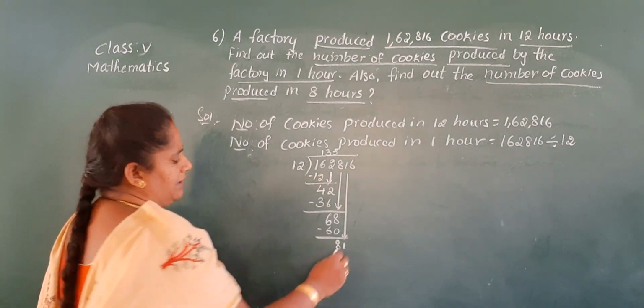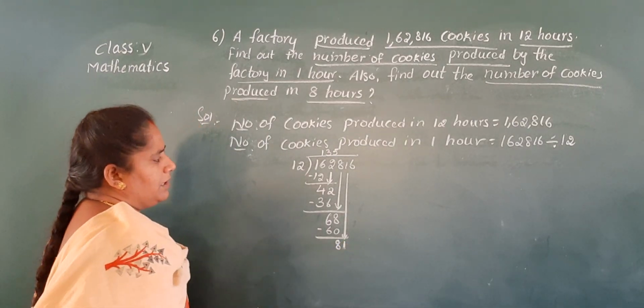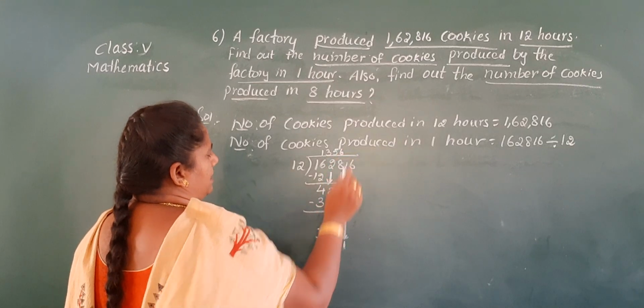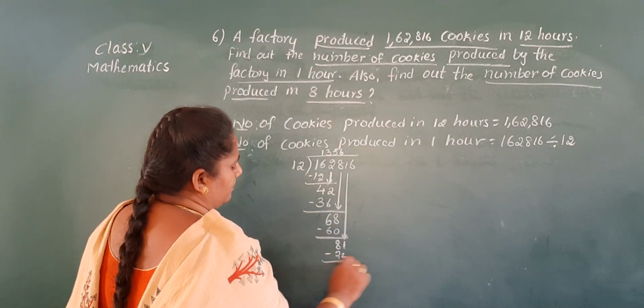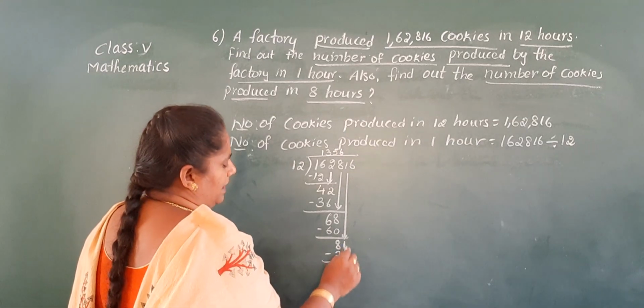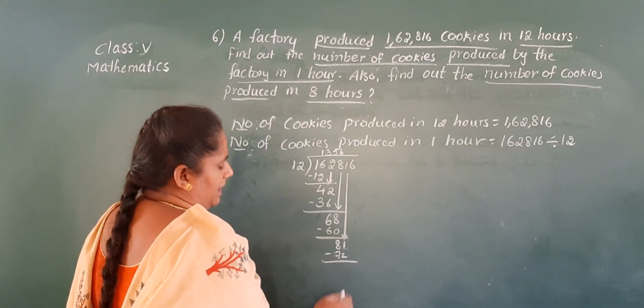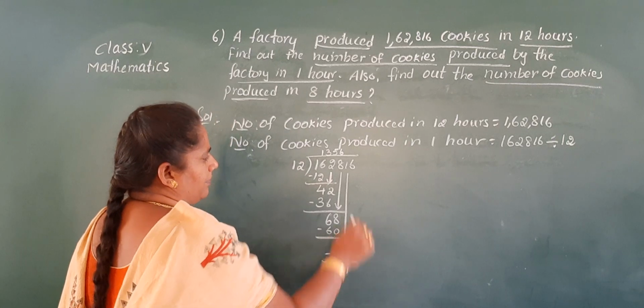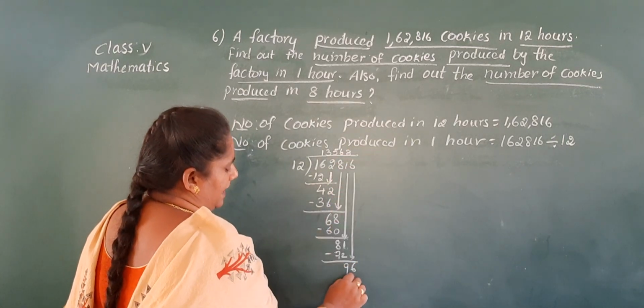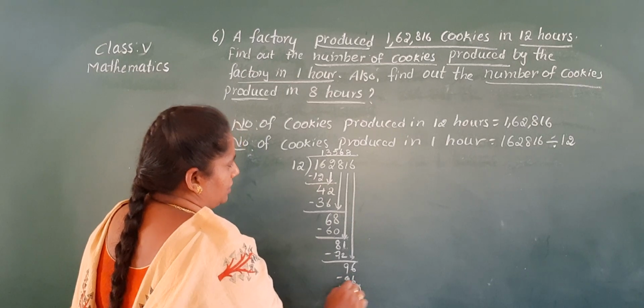Which is the nearest number? Yes, 12 sevens are 84. It's a big number, so you take 12 sixes are 72. 1 is the smaller number, so take borrow. 1 becomes 11, 8 becomes 7. 11 minus 2 is 9. Now you take down 6. 12 eights are 96. Finish.